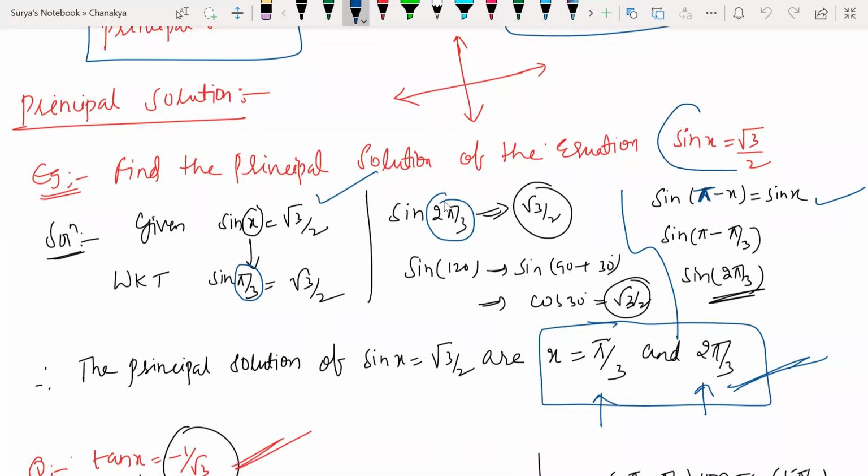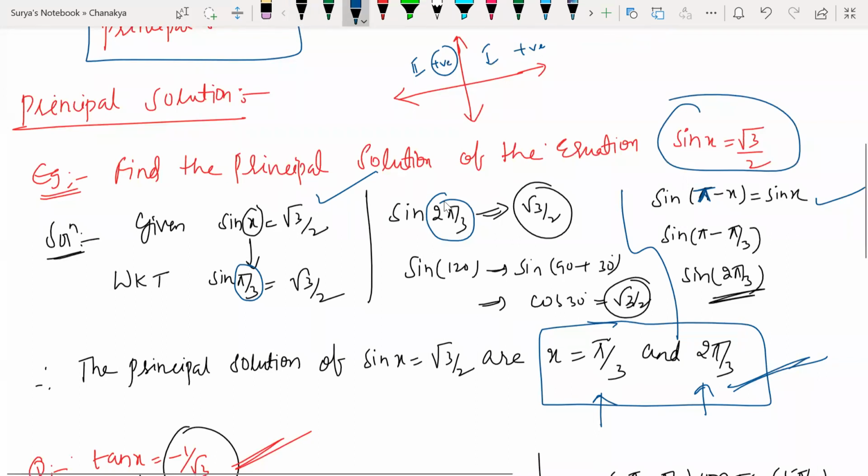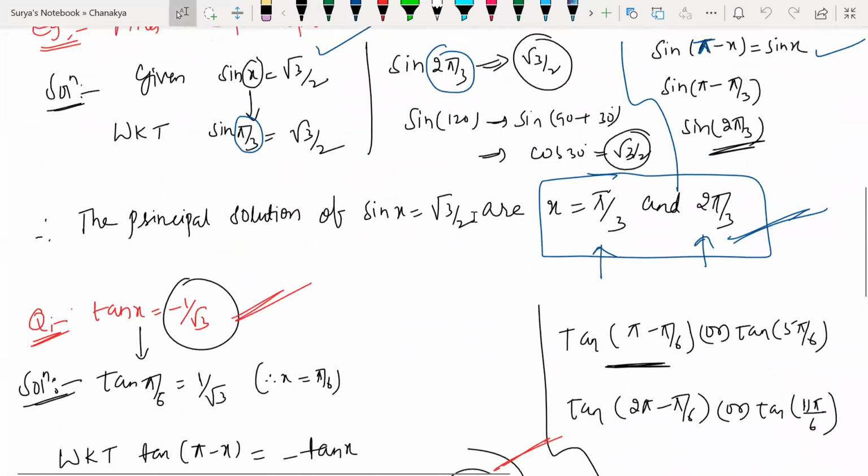He has given the sine function. Sine is positive in two quadrants. What are they? First quadrant, second quadrant. In the first quadrant it is positive, and in the second quadrant it is also positive. The sine function is positive in the first two quadrants, isn't it, children? Yes or no? Are you getting my point? So there is a reason. So I can write either sine.